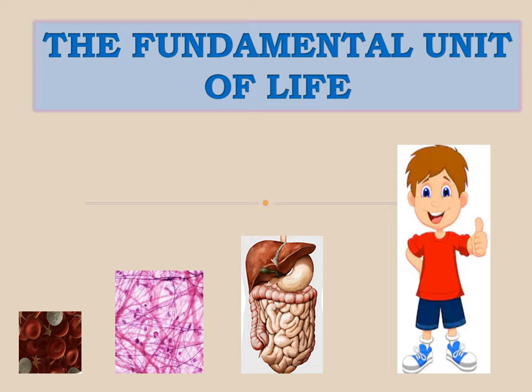So you can see in the figure what happens. Initially there are certain small, very small units which are cells. You can see certain small units are there. These are cells.